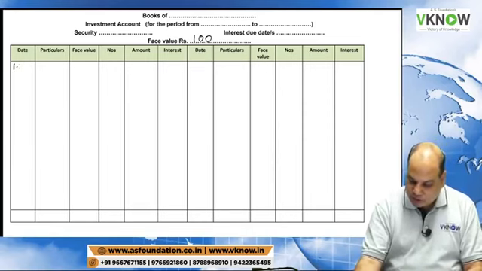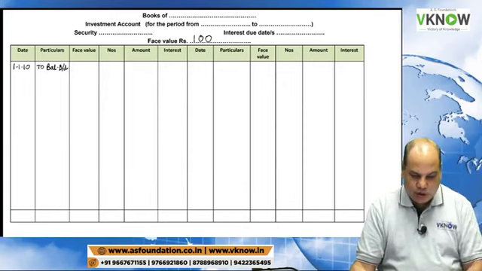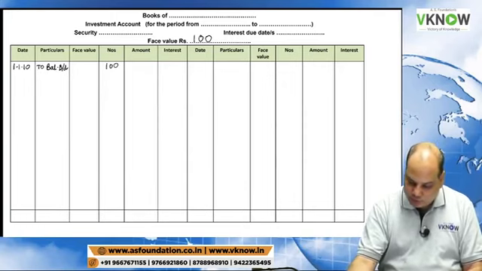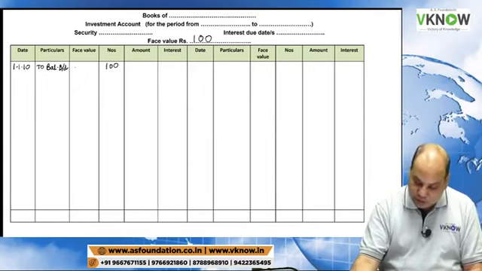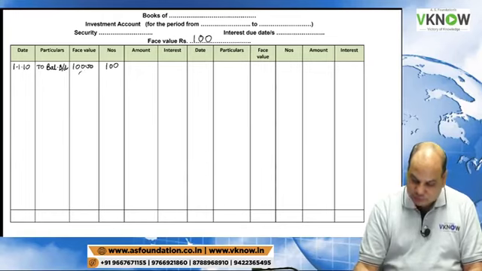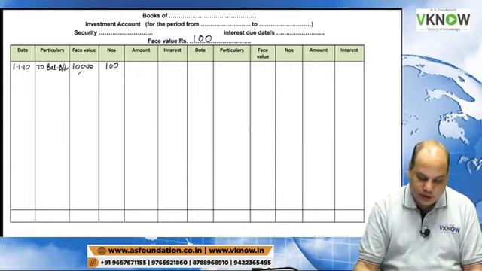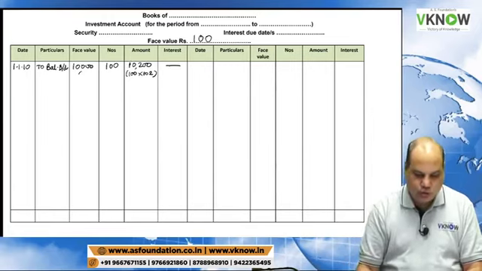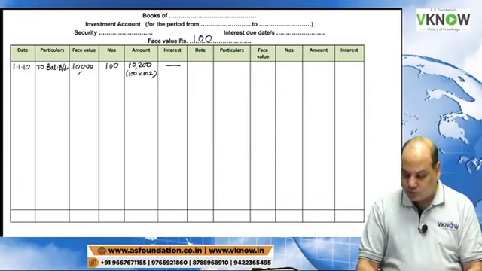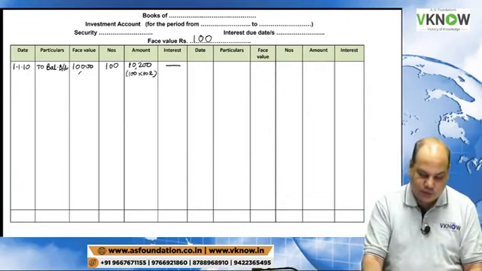At least opening balance we can write, 1st January 2010, to balance brought down. Madhukant has 100 units. Face value is also 100. 100 into 100, 10,000. And the cost is 102 rupees. So 100 into 102, 10,200. No interest accrued. This is what I can write from the first line.